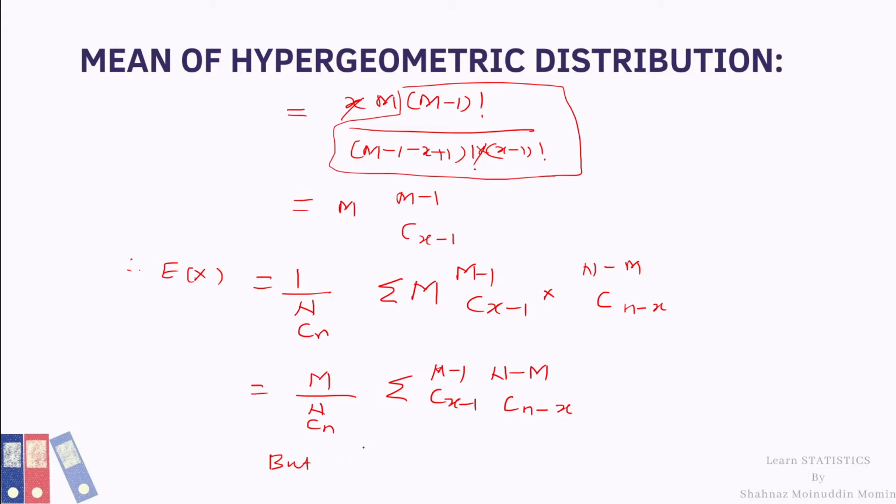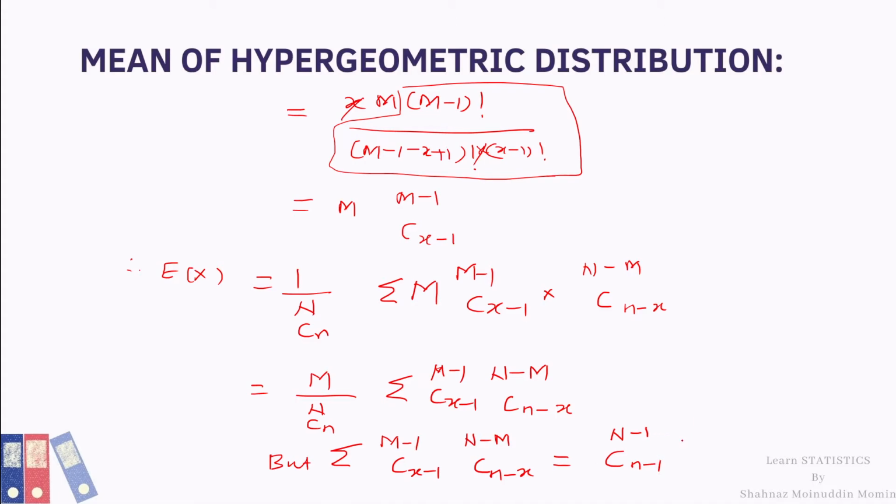But from permutation and combination, we know that summation of (m minus 1)C(x minus 1) into (N minus M)C(n minus x) is equal to (N minus 1)C(n minus 1).